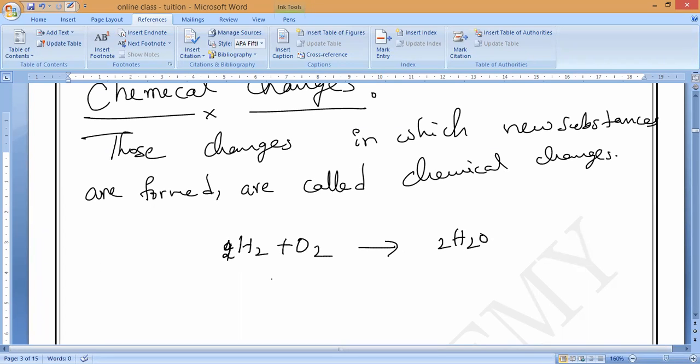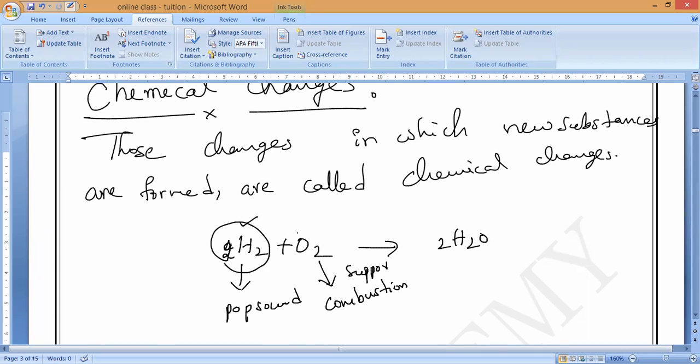Now you observe hydrogen. Hydrogen is a gas which will burn with a pop sound. Oxygen is a supporter of combustion. Supporter of combustion. So they have different properties. Is it yes or no, guys?